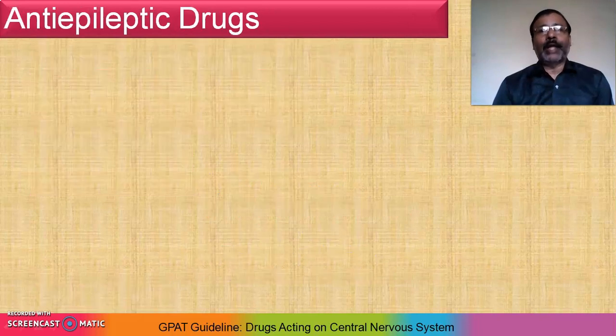Now next, that is antiepileptic drugs, also called anticonvulsants. These are the drugs which treat epilepsy.